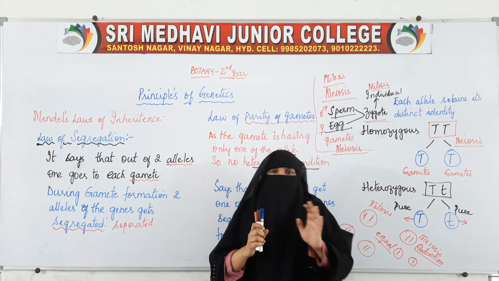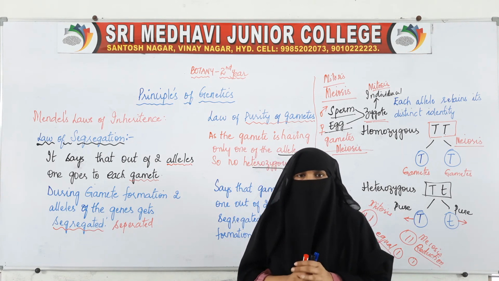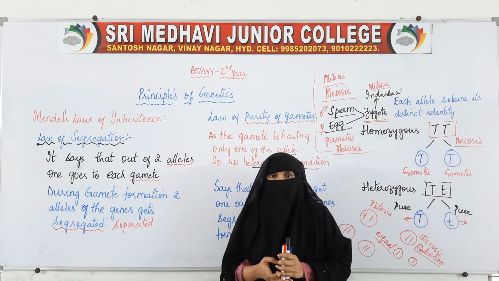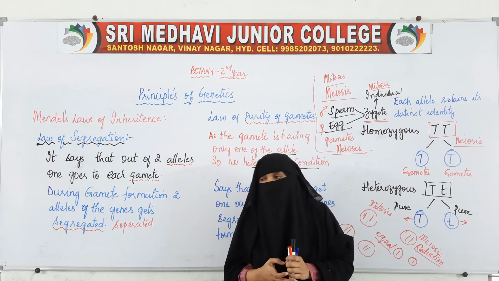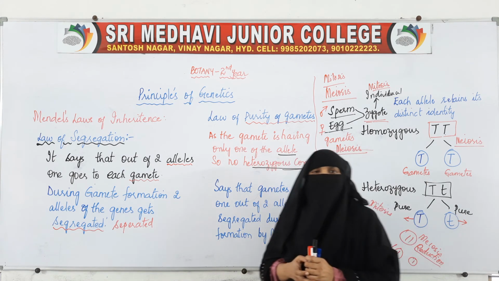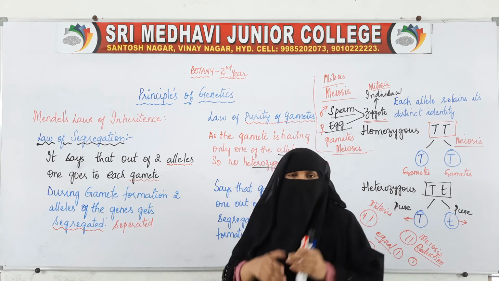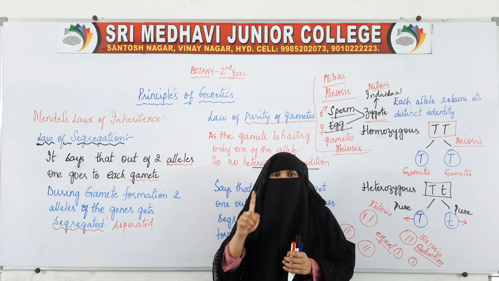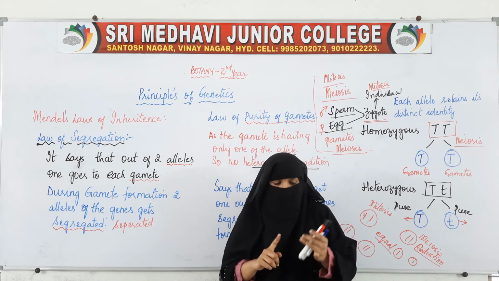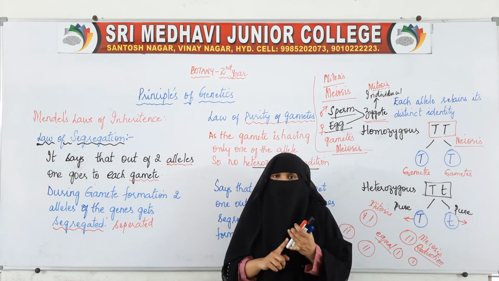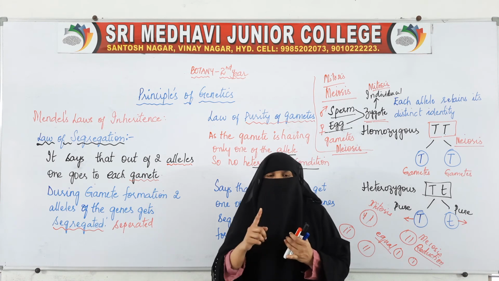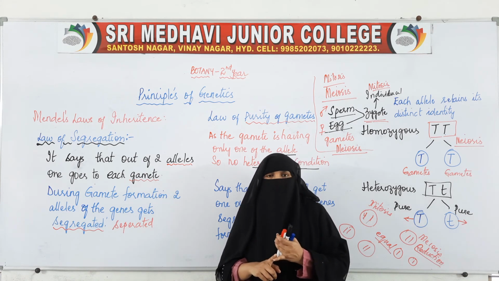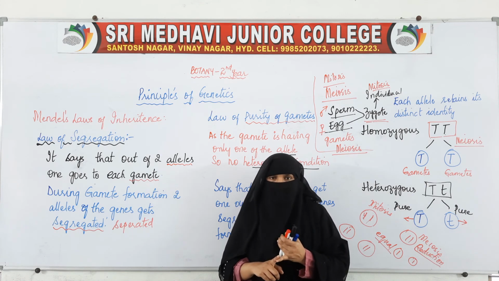So basically what this law states is that during the formation of gametes by meiosis, the 2 alleles will get segregated and each gamete will get one allele.